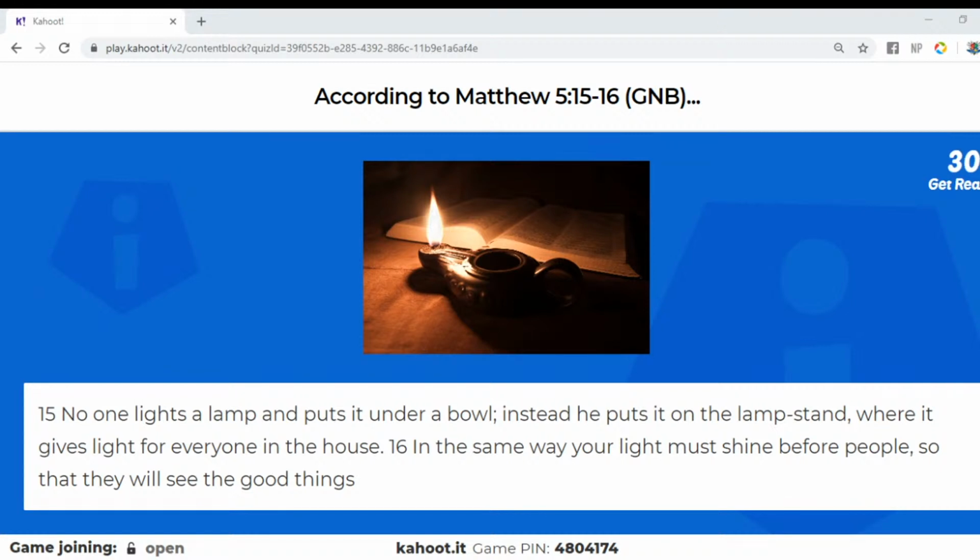No one lights a lamp and puts it under a bowl. Instead, he puts it on the lampstand where it gives light for everyone in the house. In the same way, your light must shine before people so that they will see the good things.